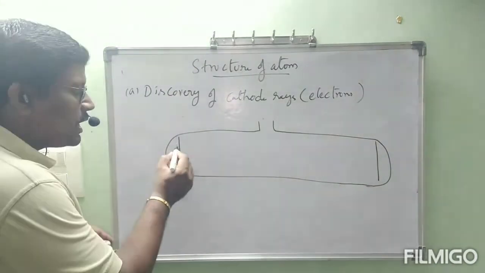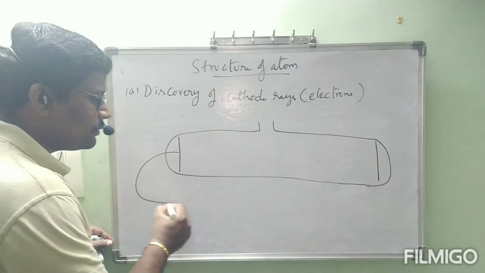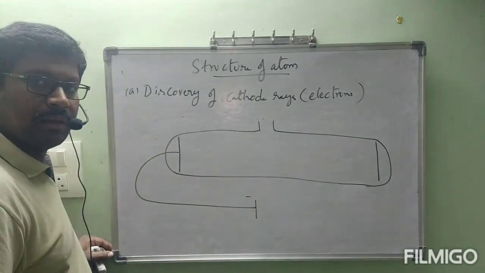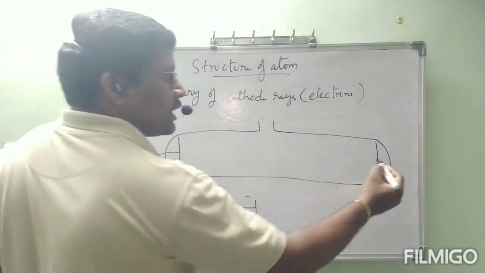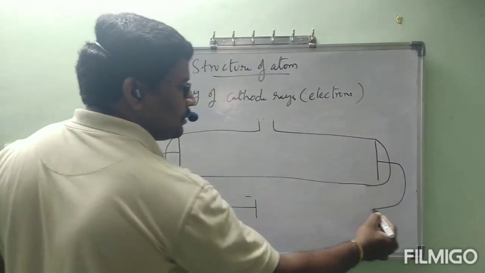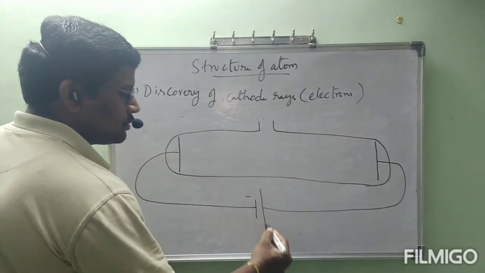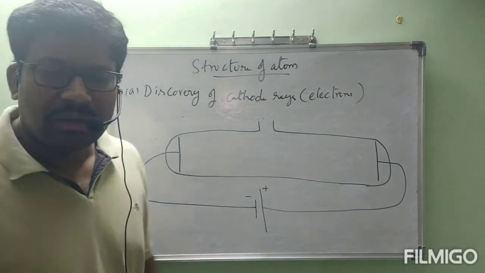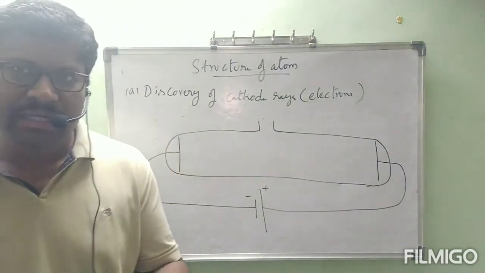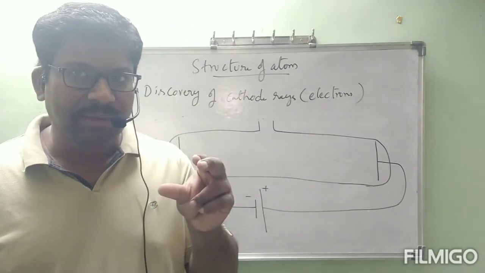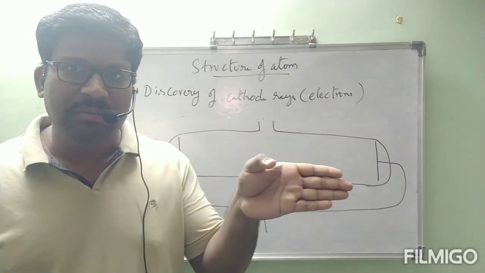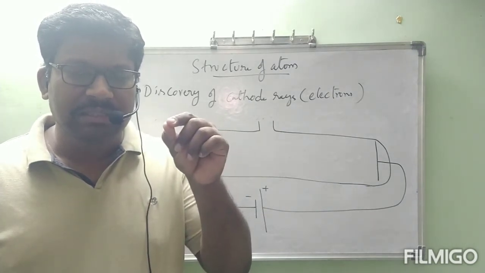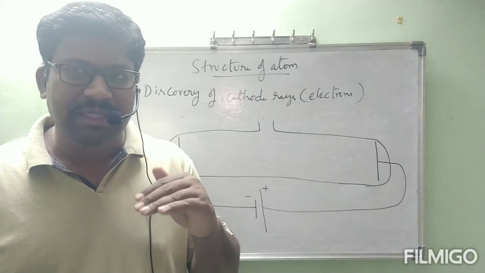Now the left side metal plate is connected to the negative terminal of the battery. The right side metal plate is connected to the positive terminal of the battery. Sir, what is this battery? If you see normal remote batteries, that battery has two terminals, positive terminal and negative terminal. The little bump is the positive terminal, and the other side, the plain surface, is the negative terminal.